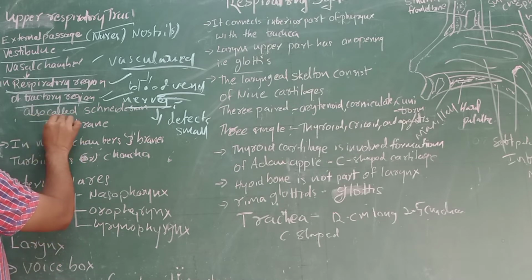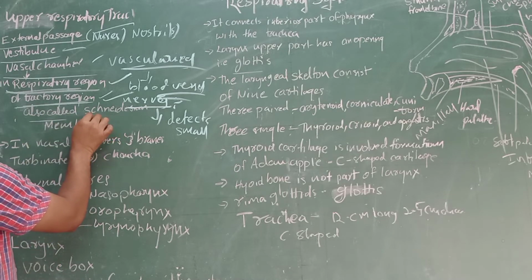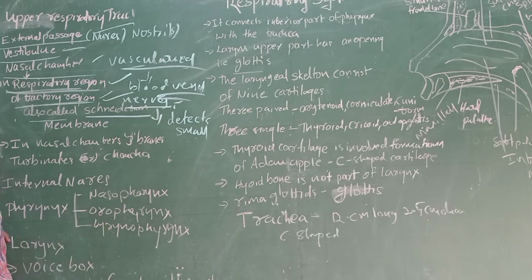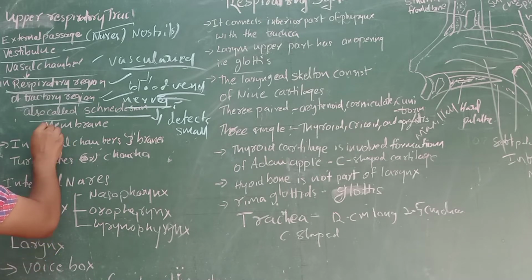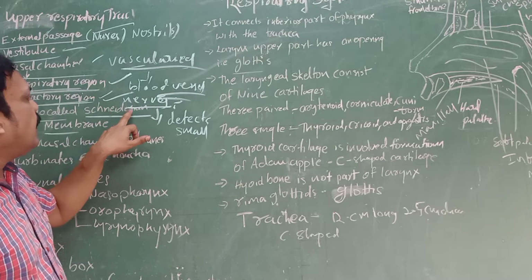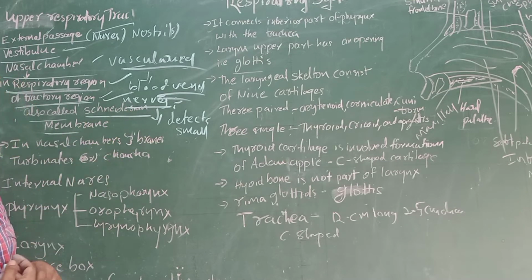The olfactory region is also called the sphenoid region, and also the Schneiderian membrane. That name is very difficult, very difficult to spell.